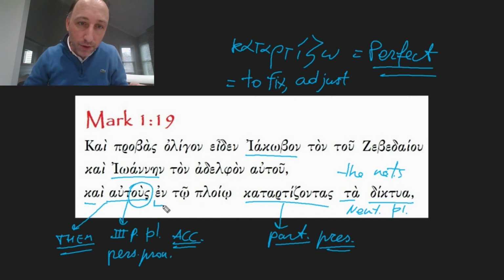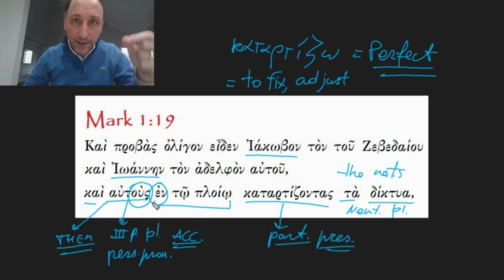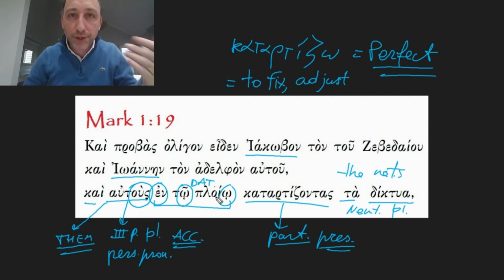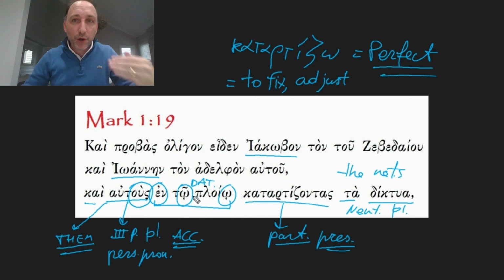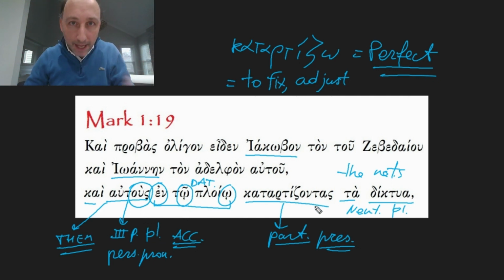Where? En to ployo. We know this preposition en, which indicates position in a specific place. So "in", and it wants the dative case, and you have it here, omega with iota subscript. En to ployo. In the, ployos is the boat. So they were in their boat mending their nets.